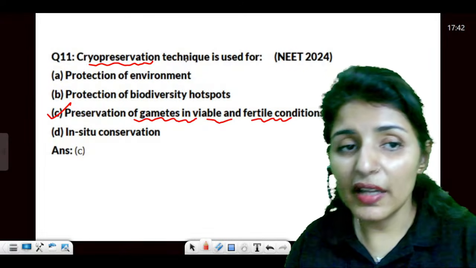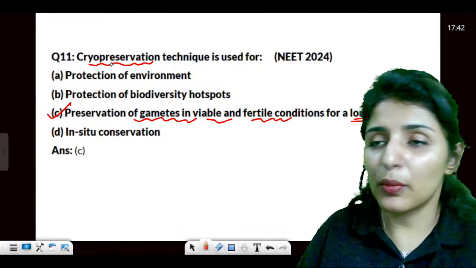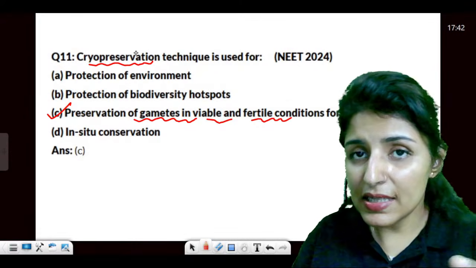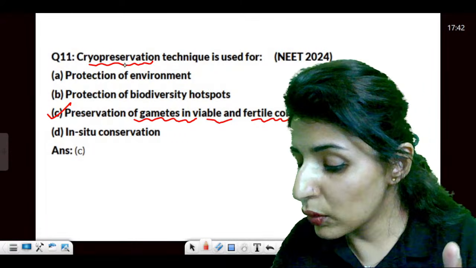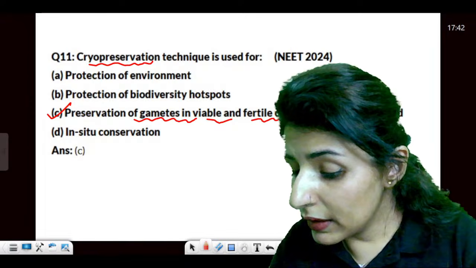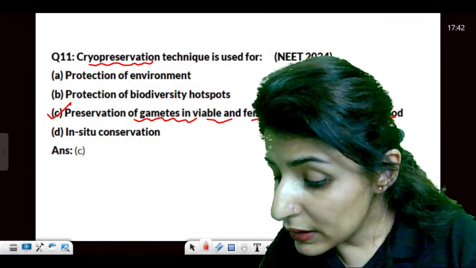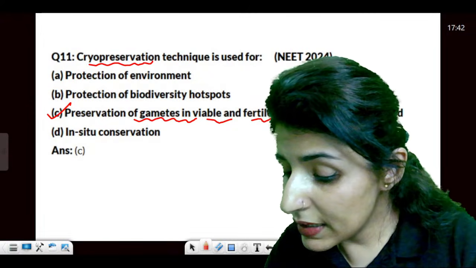Let me know in the chat, guys, what type of conservation does cryopreservation represent? Is it in situ or ex situ? Let me know quickly. Hi, Akina. Is it ex situ or in situ?